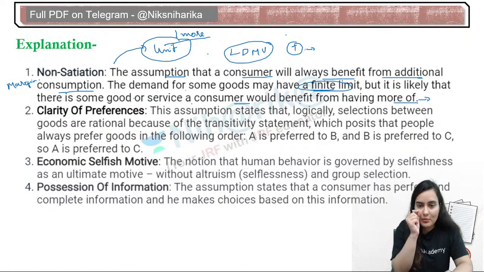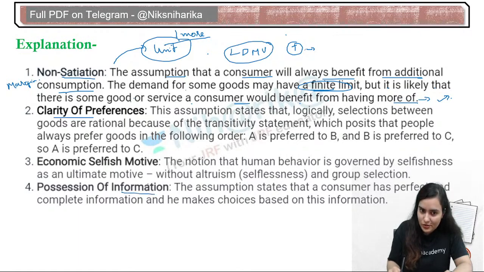For example, reading a book: however much we read, we are always very curious what will be the next moment in the story, what our next page will say, in our favorite novel, right? So that will be non-satiation. So consumers have this behavior. Clarity of preference is also there, information is also there, selfish motive is also there.